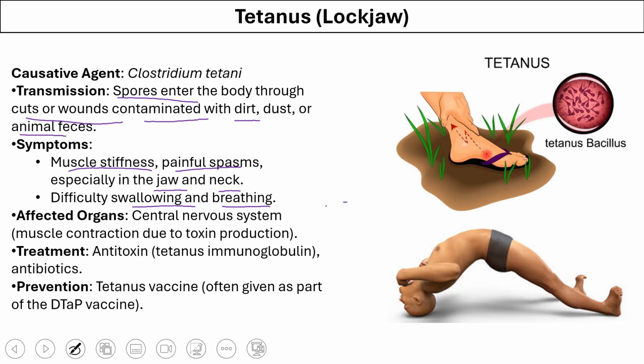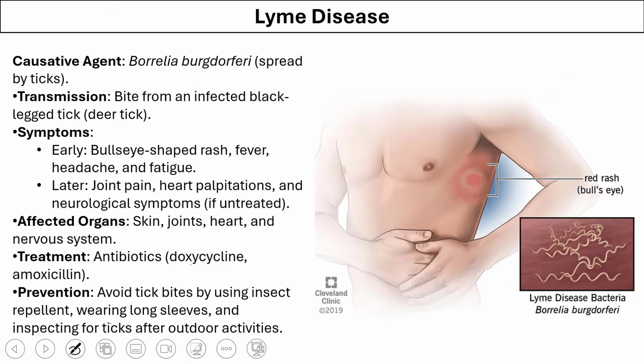The organs mainly affected are the organs of the central nervous system. The recommended treatment is antitoxin, which are tetanus immunoglobulins, and sometimes antibiotics. This disease can be prevented by tetanus vaccines, which are very commonly available.